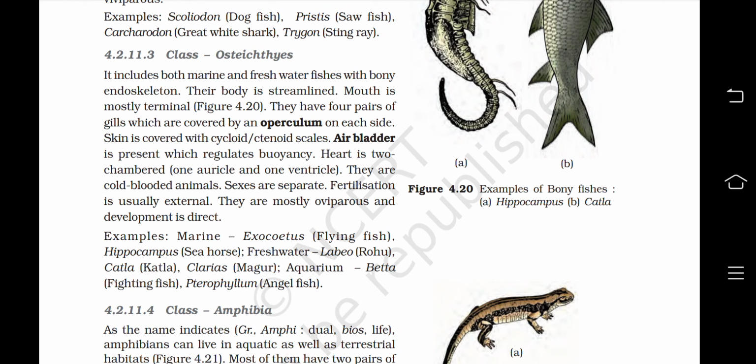Air bladder is present which regulates buoyancy. Heart is two-chambered, one auricle, one ventricle. They are cold-blooded animals. Sexes are separate. Fertilization is usually external. They are mostly oviparous and development is direct. Examples: marine: Exocoetus or flying fish, Hippocampus or seahorse; freshwater: Labeo or rohu, Catla or catla, Clarias or magur, aquarium fishes Betta or fighting fish, Pterophyllum or angelfish.